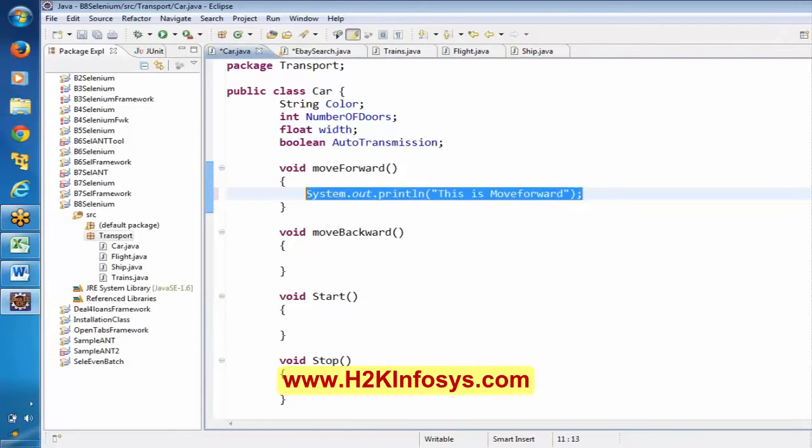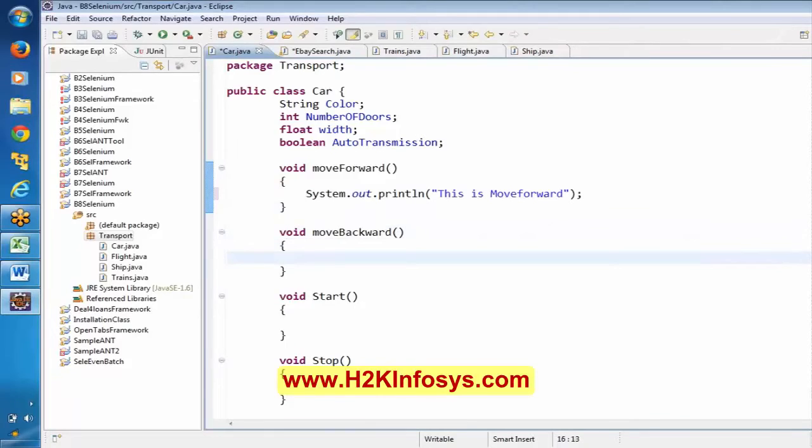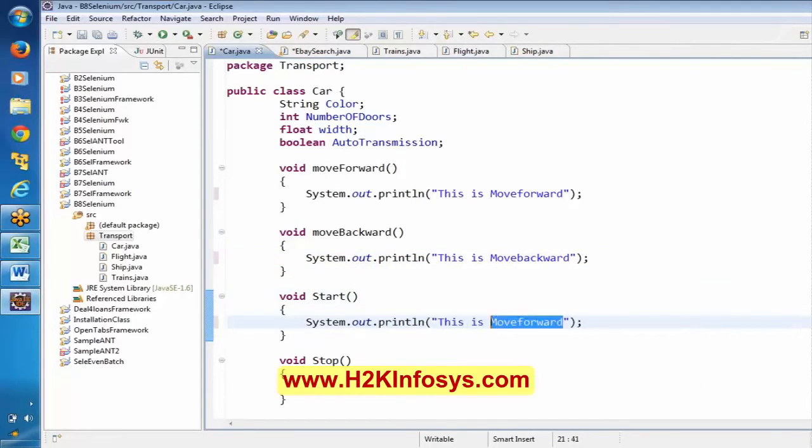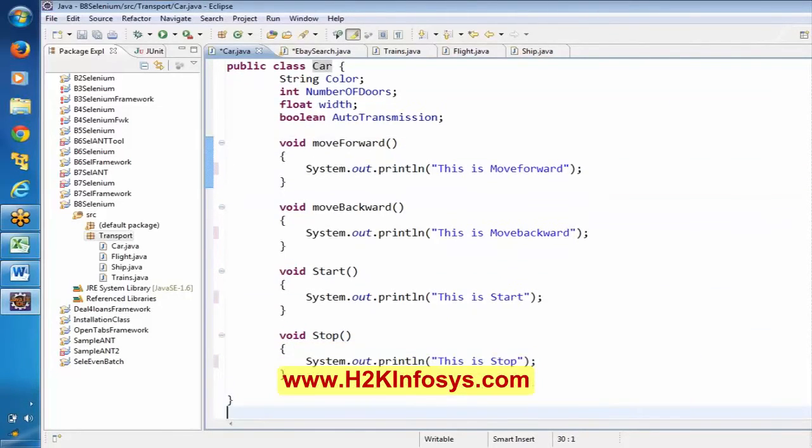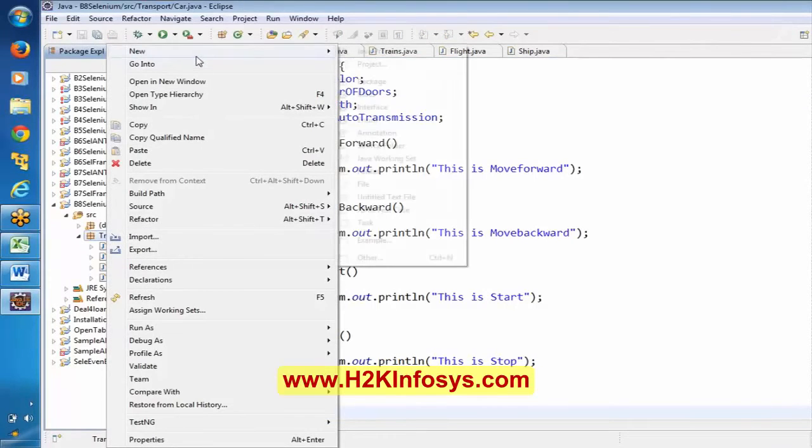If you use this for move forward, it is going to be printed on the console here. In a similar way, if I say this is move backward, stop. Now basically I have created a car, and I created the methods here, right? Now everyone observe here. Now I'm going to create a new class here. Everyone observe here.